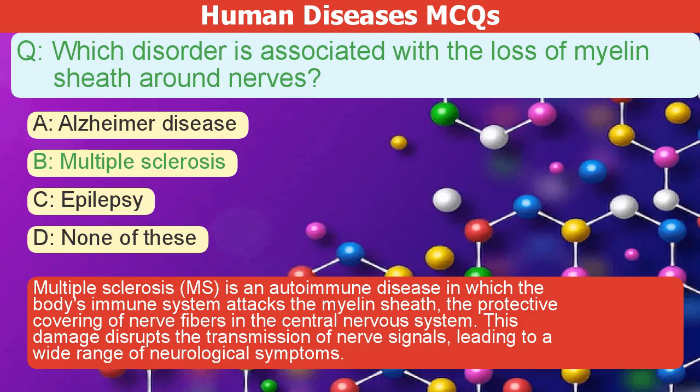Multiple sclerosis, MS, is an autoimmune disease in which the body's immune system attacks the myelin sheath, the protective covering of nerve fibers in the central nervous system. This damage disrupts the transmission of nerve signals, leading to a wide range of neurological symptoms.